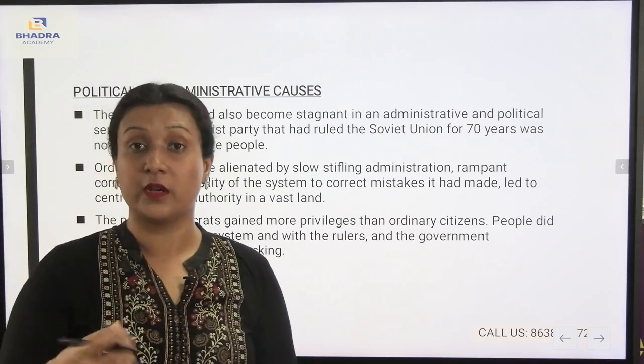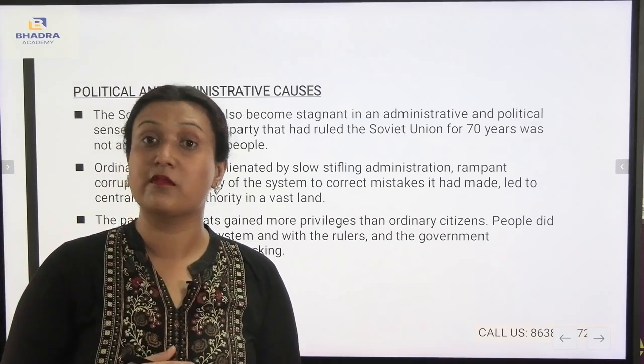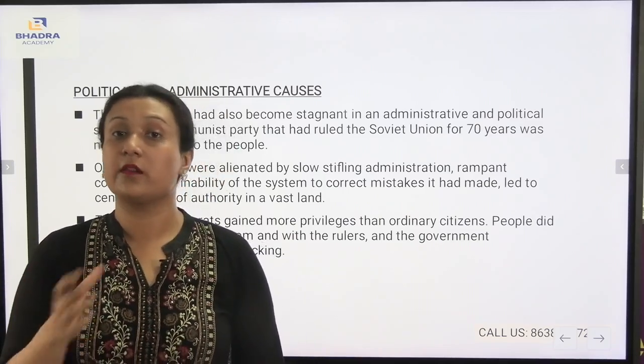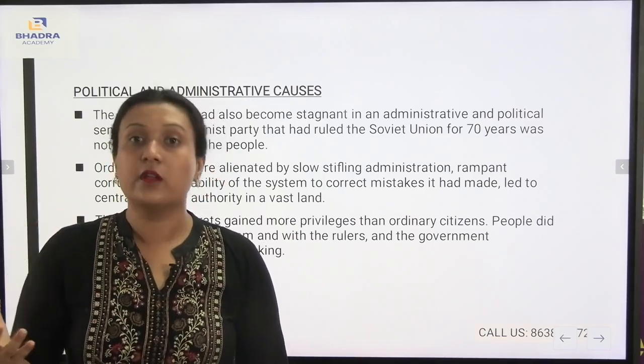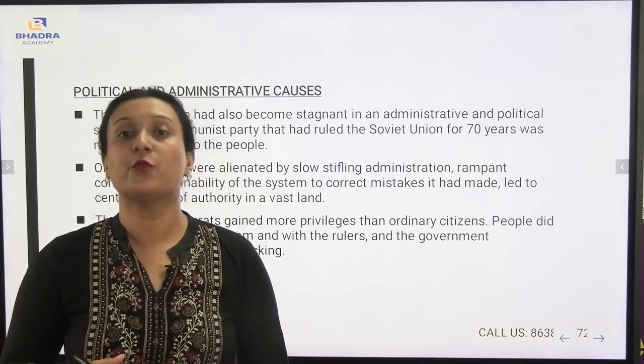Now, they were ruling for 70 years. As they were ruling for 70 years, they were not accountable to the people. Whatever the people wanted, they were not accountable to it. For the last 70 years, it was under communism, under the Communist Party, but they were not accountable to the people.